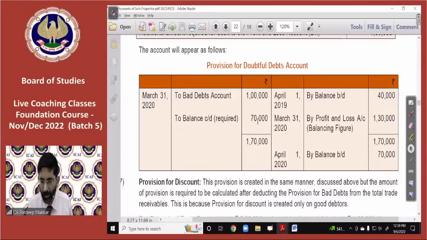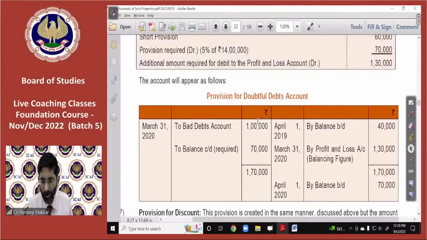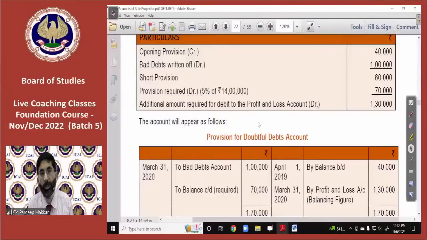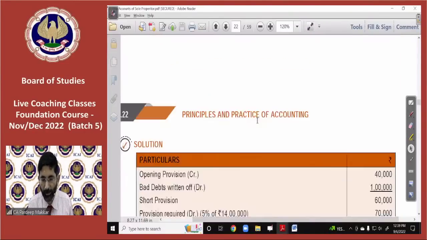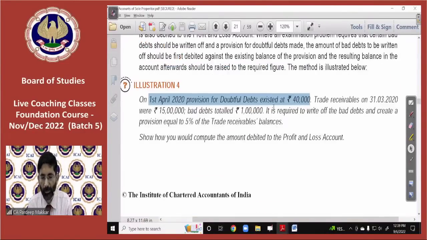Nothing difficult. If you see, everything is easy, because whatever method I have given to you, you have to do it with this method. That will be easy for you. Just this 40,000 is your opening balance. It will be by balance brought down.